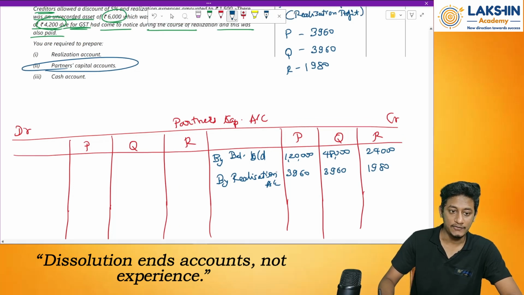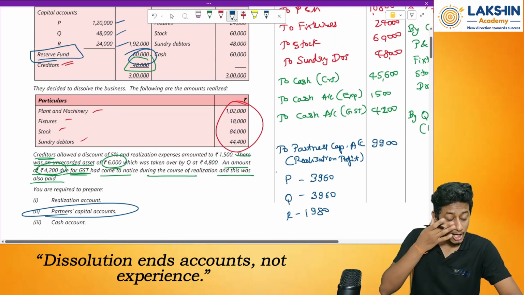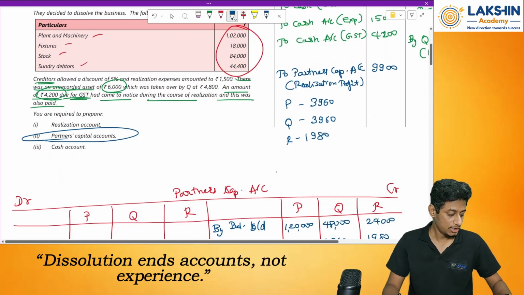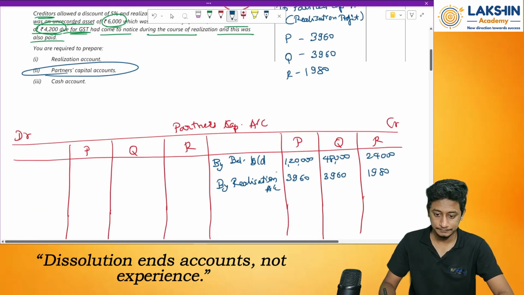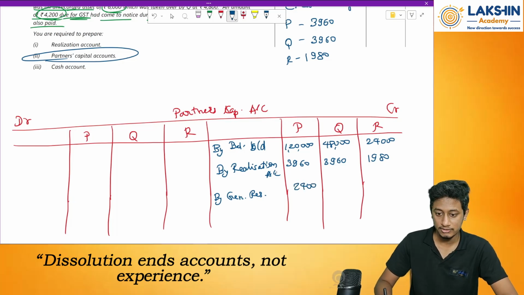After that, I have told you, remember, there's a reserve fund of 60,000 rupees. How will I divide this? In the ratio of profit sharing. So 2:2:1. So 60,000 divided by 5 into 2 equals, by general reserve, 24,000 and 12,000.